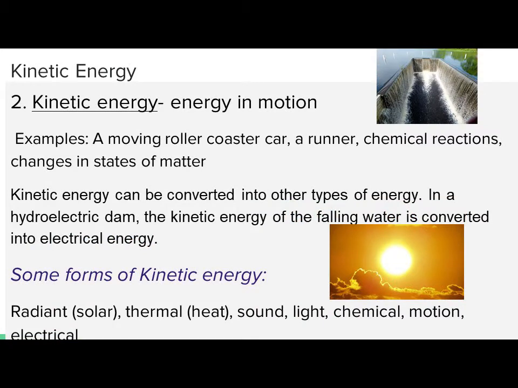Kinetic energy. Kinetic energy is energy in motion. Examples: a moving roller coaster car, a runner, chemical reactions, changes in states of matter. Kinetic energy can be converted into other types of energy. In a hydroelectric dam, the kinetic energy of the falling water is converted into electrical energy. And some forms of kinetic energy: we have radiant, which is solar, thermal, which is heat, and we have sound, light, chemical, motion, and electrical energies.